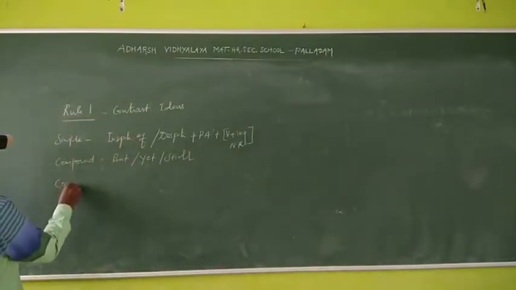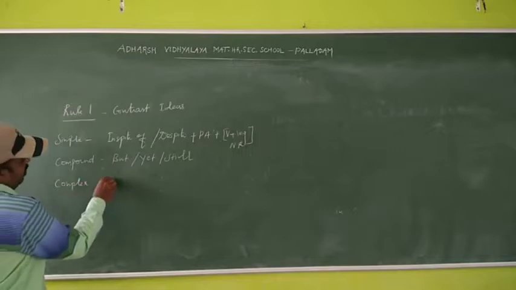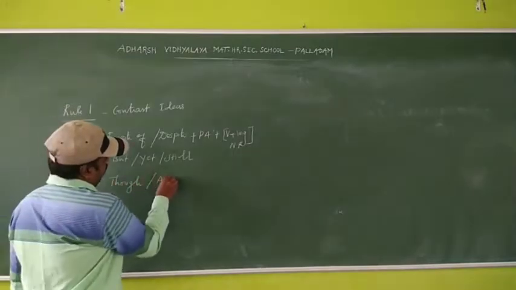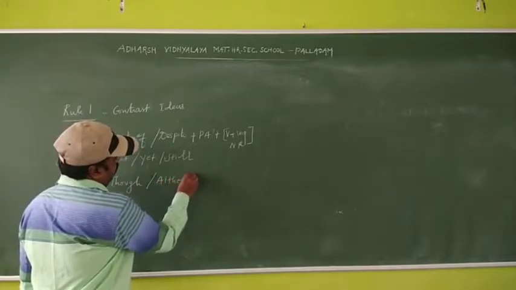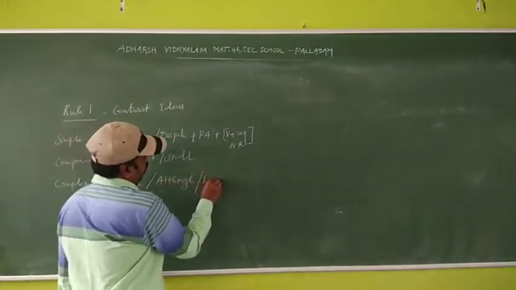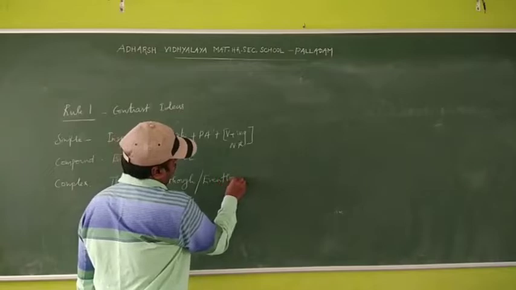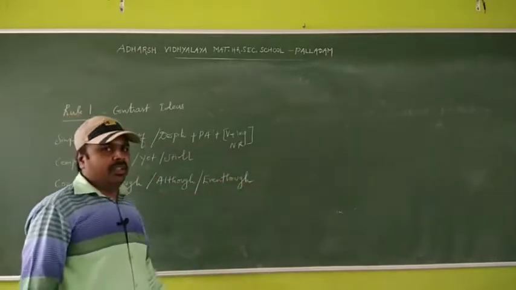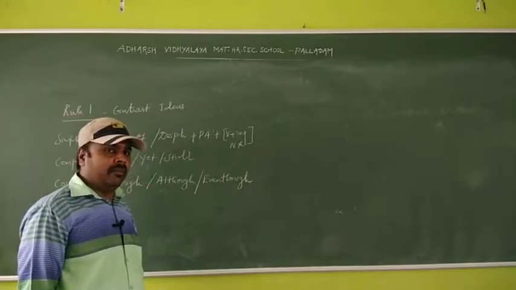And complex sentence: though, although, even though. Though, although, even though, that is subordinating conjunctions.